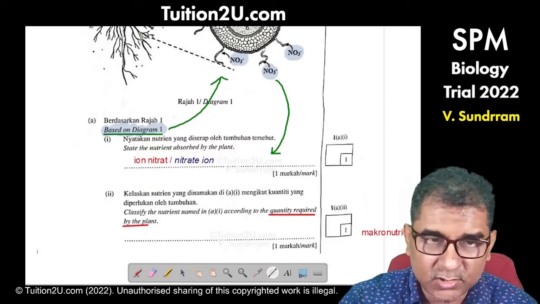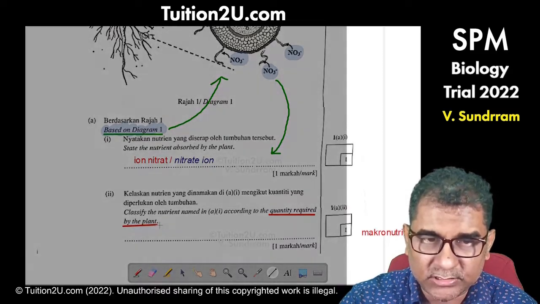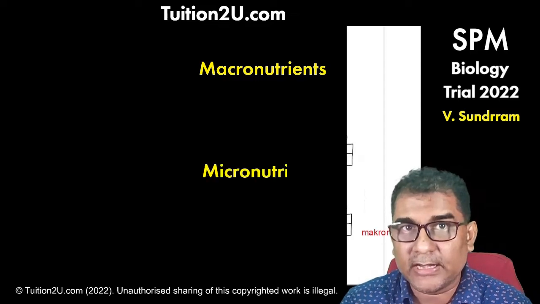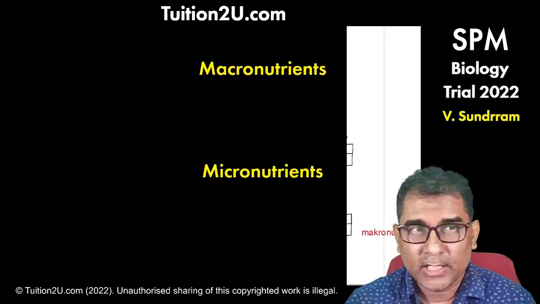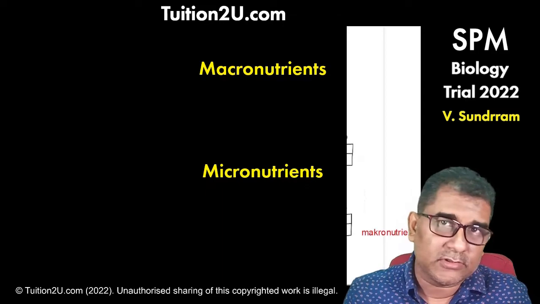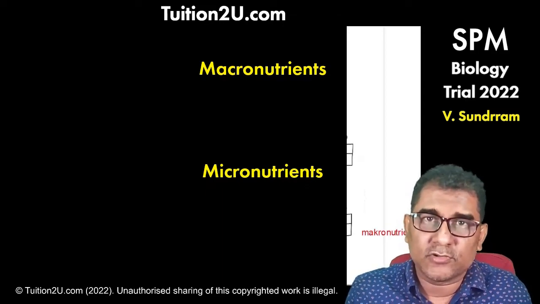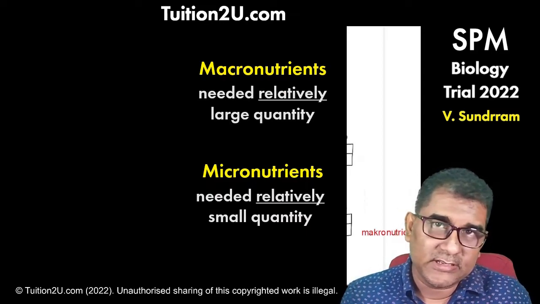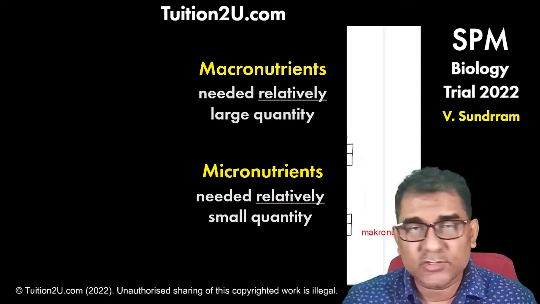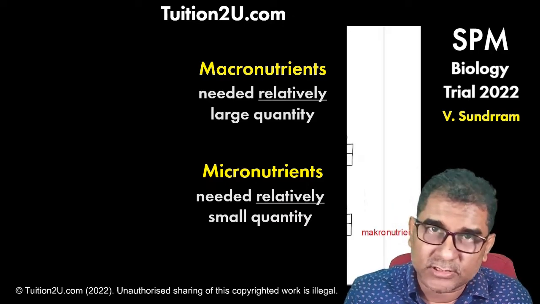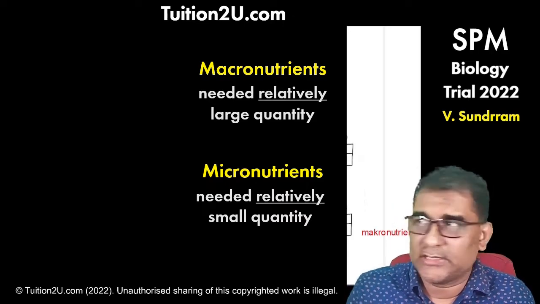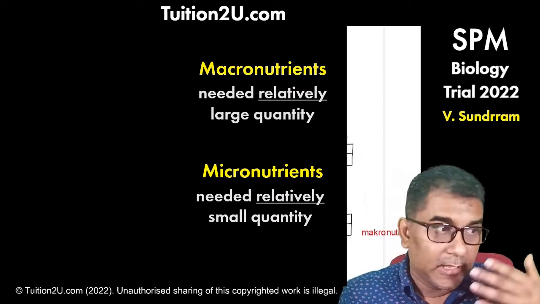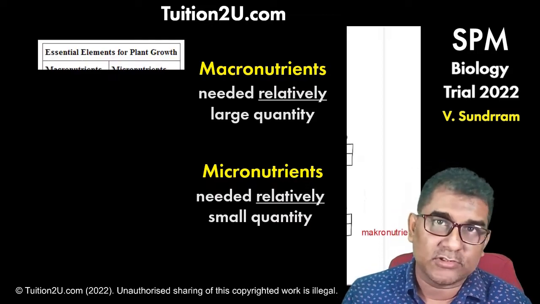If you have done your revision, you should know that nutrients required by the plant we divide into 2. We have macronutrient and micronutrient. That's the only 2. Generally from the name, micronutrient is needed in small quantity. Macronutrients are needed in large quantity. Generally, micronutrients are not that important for exam. Make sure you know what are the macronutrients.